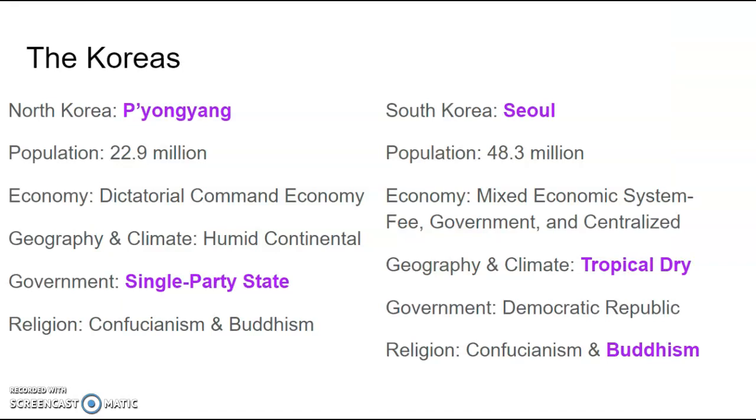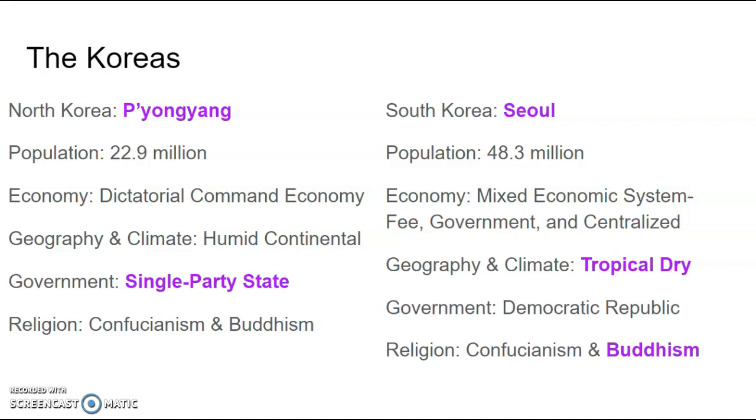The Koreas, there are 2 of them that have split. So North Korea, its capital is Pyongyang, with a population of 22.9 million people. The economy is a dictatorial command economy. And its geographical features and climate really surround a humid continental climate. This government is a single-party state, and the religion that is practiced, the same in both Koreas, is Confucianism and Buddhism. South Korea is a country that is more open to many different types of economics and culture.